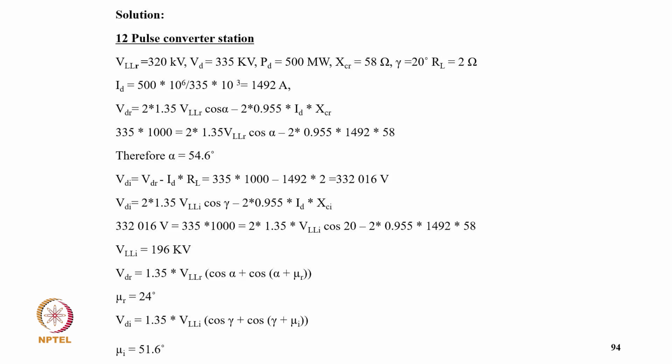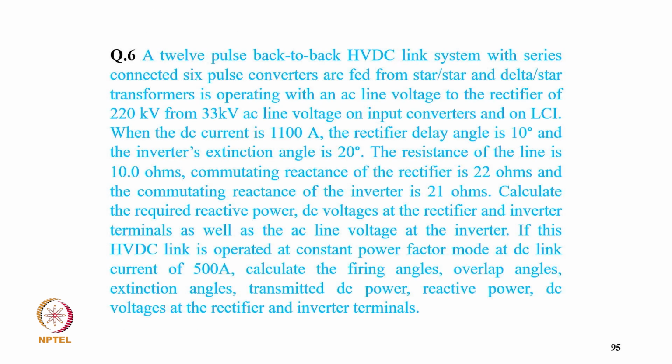So from here we get typically VLI equal to 196 and VDR equal to 1.35 VLR cos alpha plus cos of alpha plus mu R, so mu R comes 24 degree, and VDI 1.35 VLI in cos gamma plus cos of alpha plus mu, so mu I comes 51.6 degree.